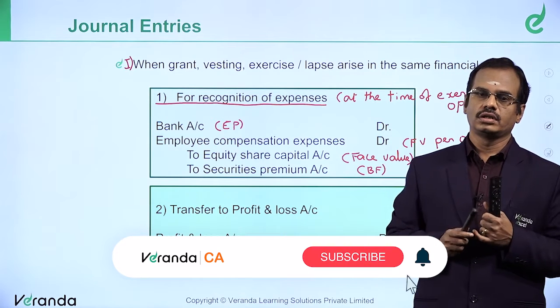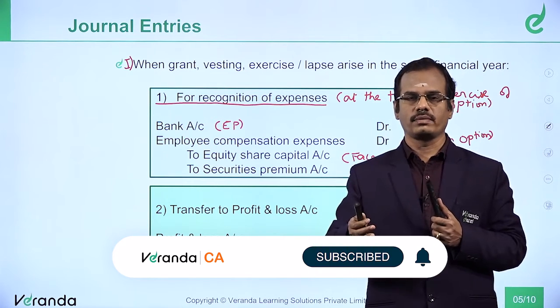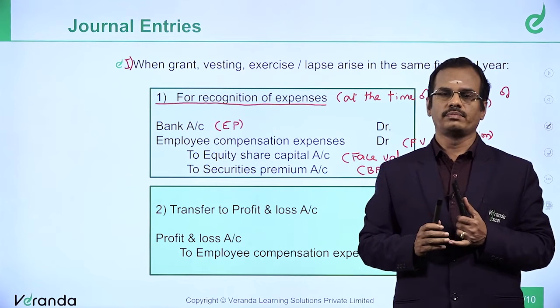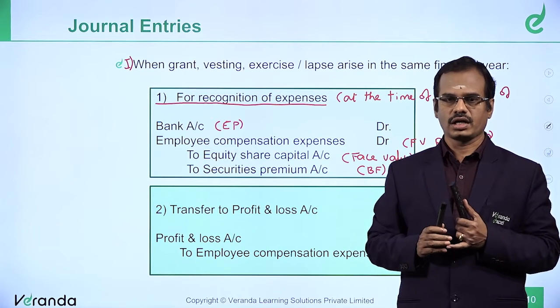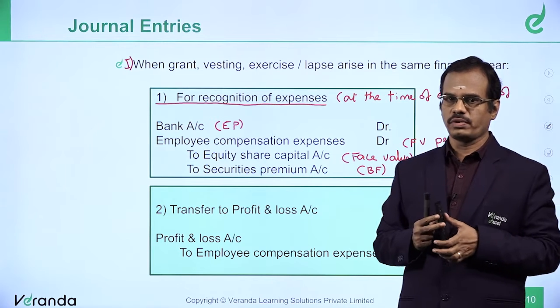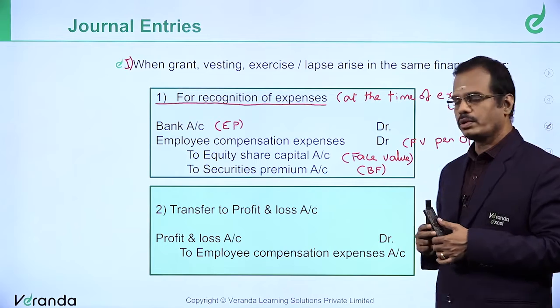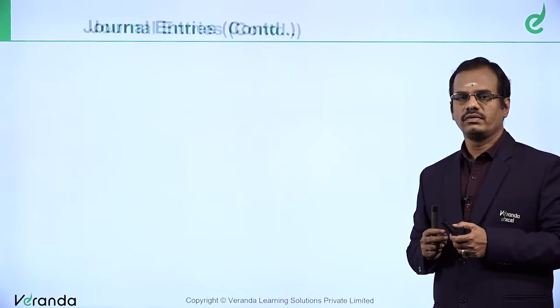Third entry for lapse: ESOS outstanding account debit to employee compensation expense account. Then transfer to P&L: P&L account debit to employee compensation expense. Like that we pass entries.